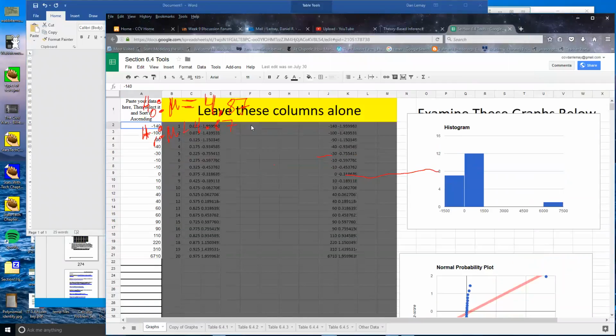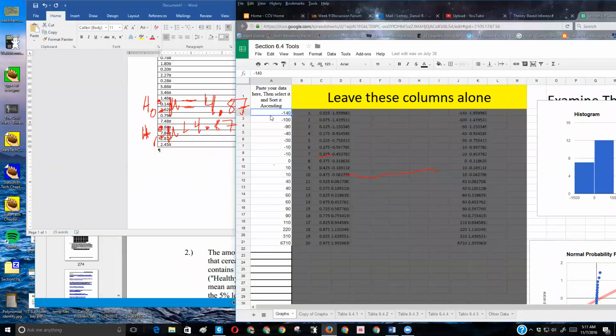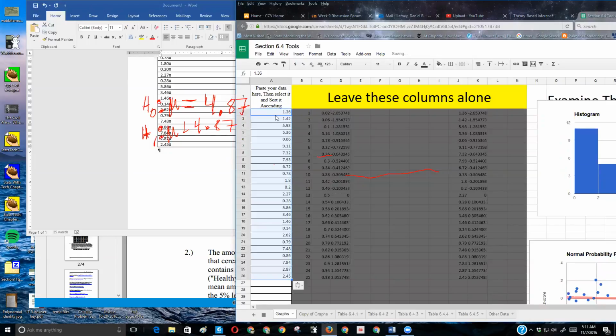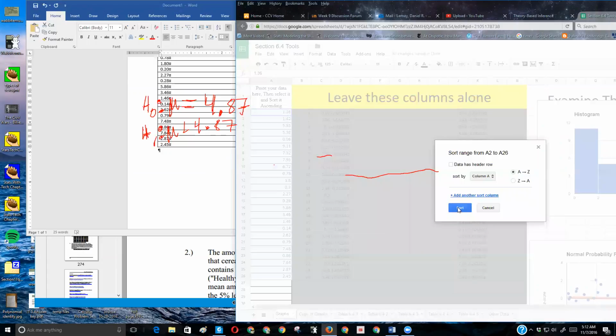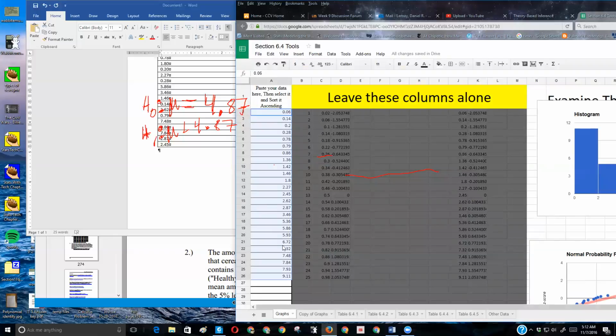Back when we were studying sampling distributions in chapter 6, I helped you do some of the work by setting up this spreadsheet that does a normal probability plot. So I'm going to paste in my data. And then in order to get this spreadsheet to work correctly, you've got to sort it. I highlighted the data I pasted in, right-click on that and choose sort range, and it'll give me some options. Usually the default, ascending, is fine, so it's going from the smallest to greatest.